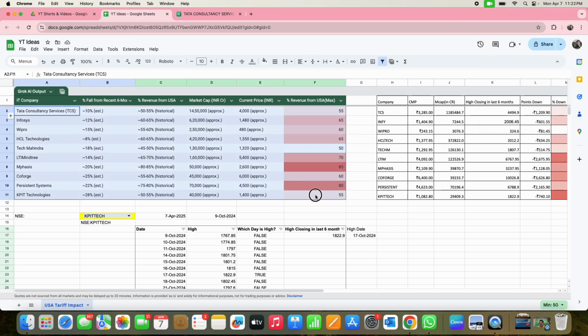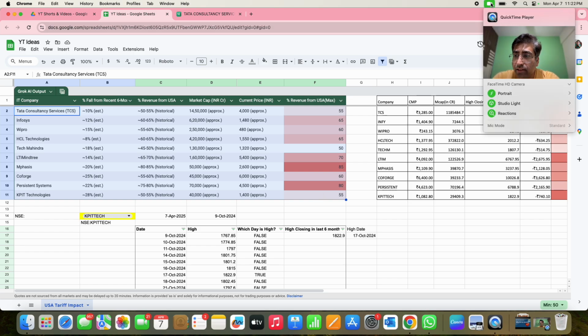What you see in this table is a list of companies and their fall in terms of percentage over the last 6 months. Actually, it's not true, because I did this comparison using the Google Finance formula. I know how to calculate that and I did it. I'll even show you in the chart after some time. We can't trust blindly whatever data Grok has given, so I wanted to cross check that.